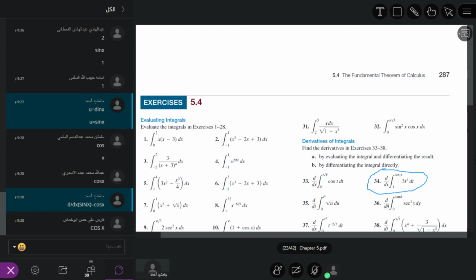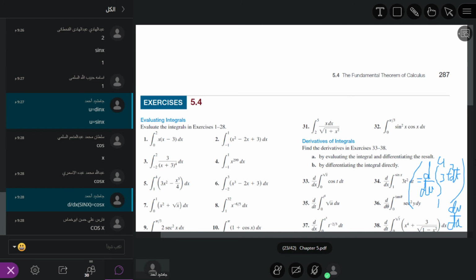Now how can we solve this? We solve in this way. This will be equal to d over du of the integral from 1 to u of 3t square dt, after that times du over dx, which is equal to cosine x.